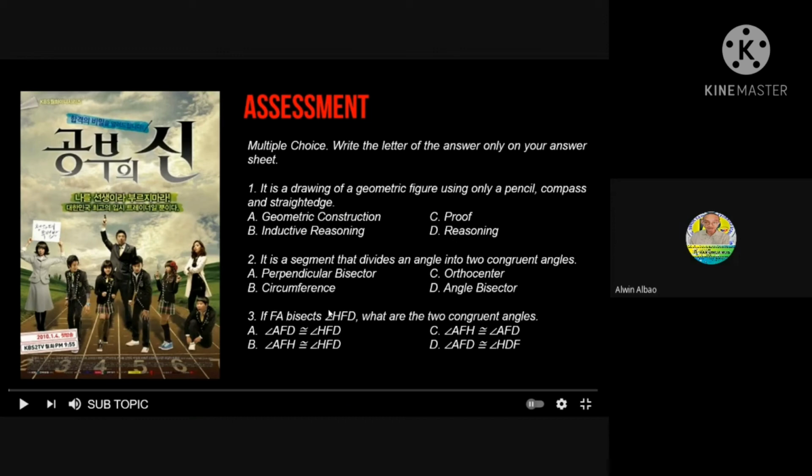Number 3. If FA bisects angle HFD, what are the two congruent angles? A. Angle AFD congruent to angle XFD. B. Angle AFH congruent to angle HFD. C. Angle AFX congruent to angle AFD. And D. Angle AFD congruent to angle HDF.